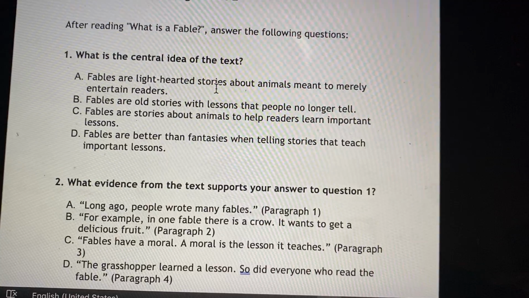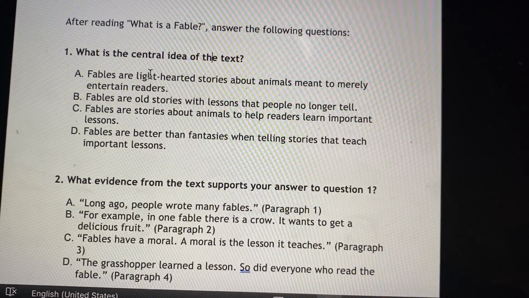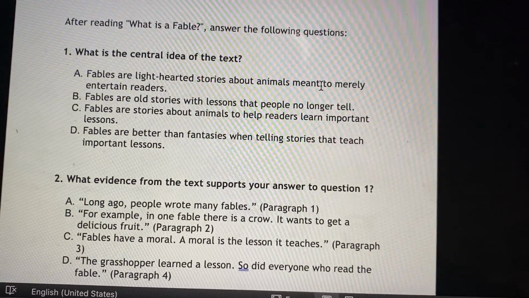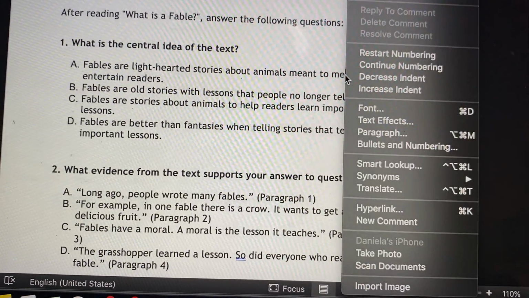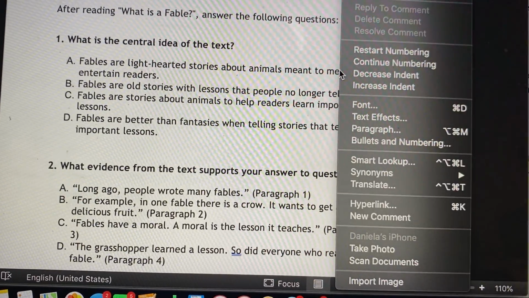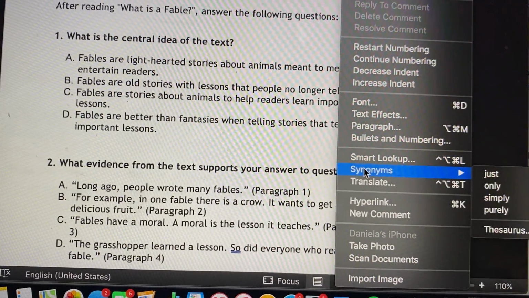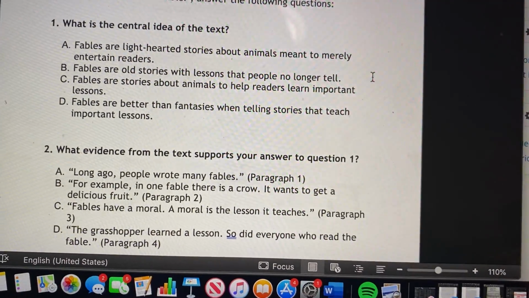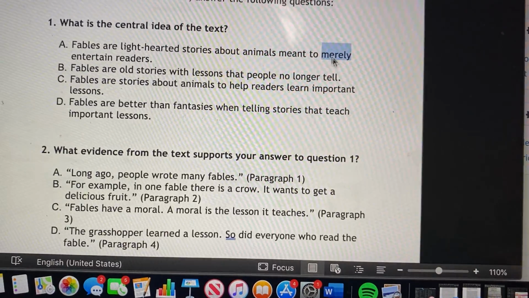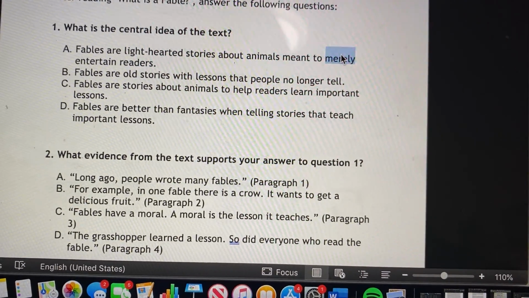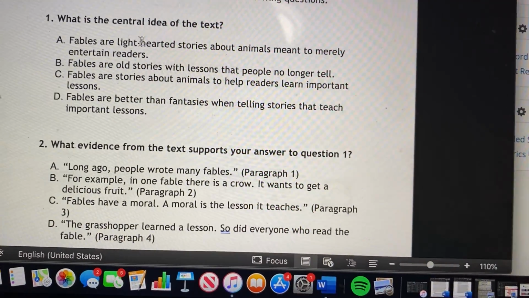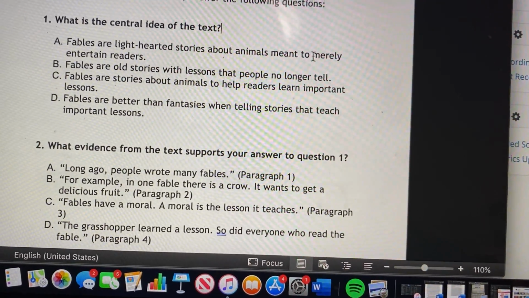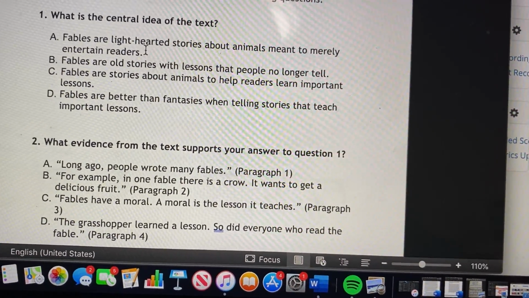Fables are lighthearted stories about animals meant to merely entertain readers. This is a fancy word to just say, it's simply. Let's look at the synonyms. We can even look at the synonyms and see what it means. Only, simply. So if we were to take this out, the word merely means only. So we can say fables are light-hearted stories, so like nice stories about animals meant to only entertain readers.